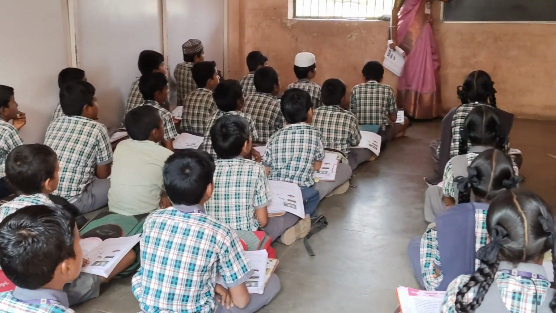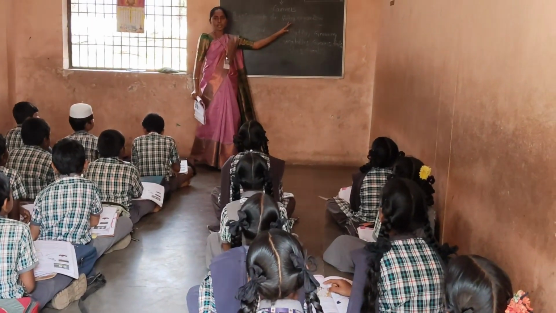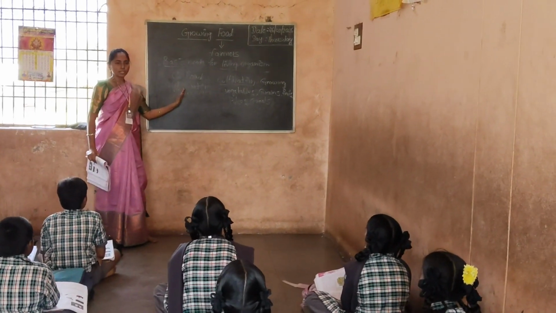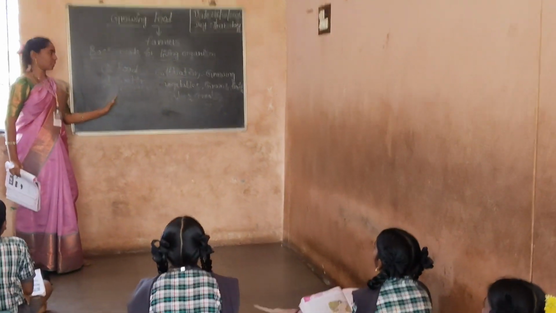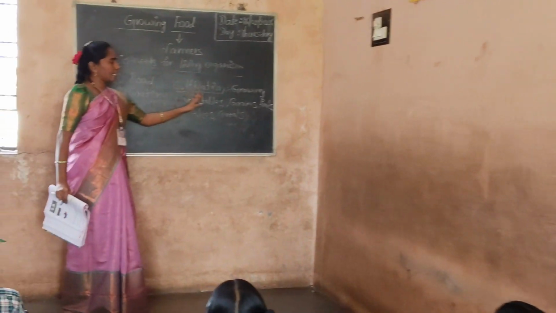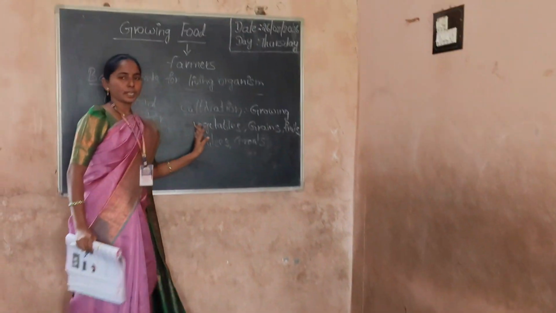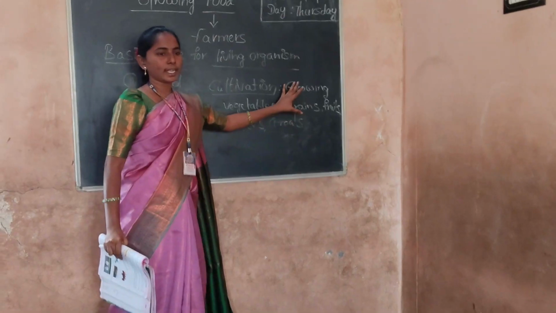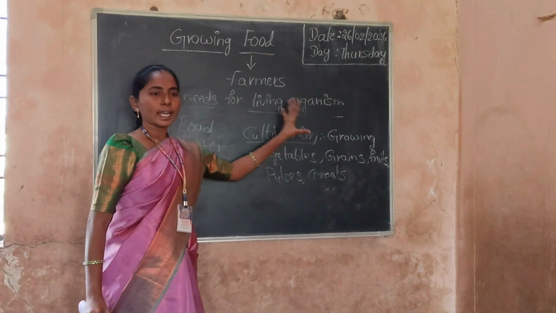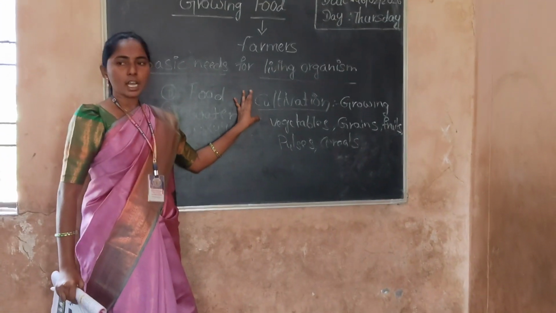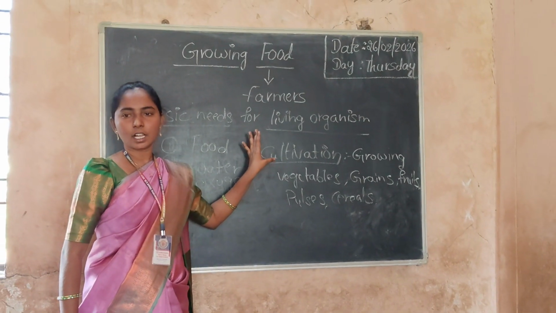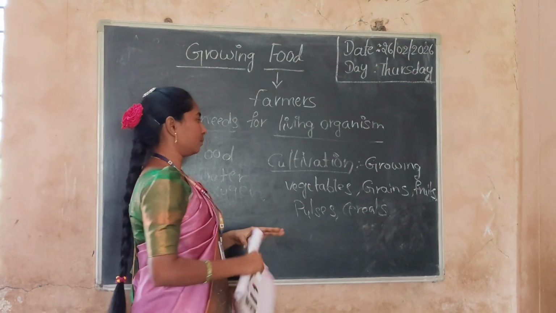So first, the basic needs for living organisms are mainly three: food, water and also oxygen. Coming to cultivation, it is the growing of vegetables, grains, fruits, pulses and cereals. This process is known as cultivation. Cultivation is also known as agriculture.